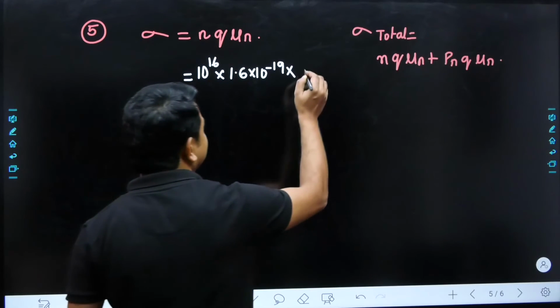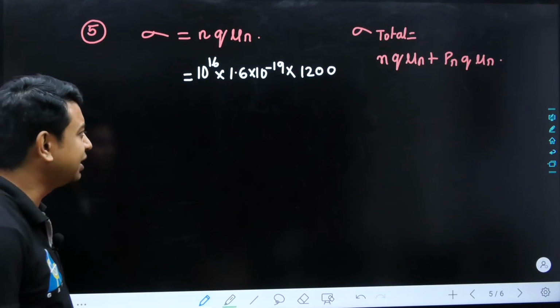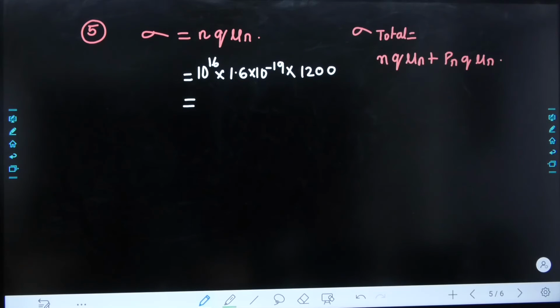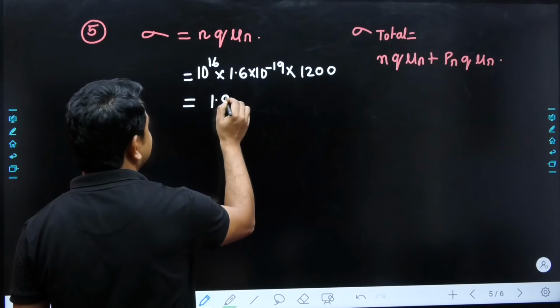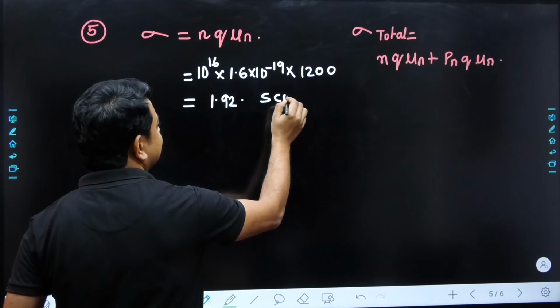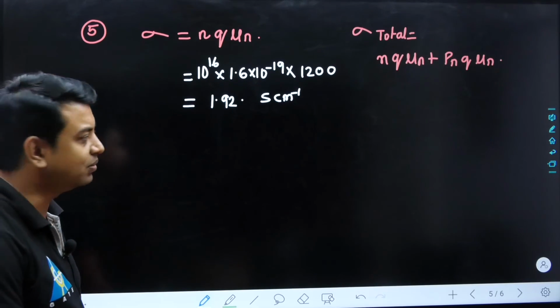So I would like to write here 1200 centimeter square per volt second. This will give one answer. I have already calculated the answer, and the answer is 1.92. So the unit is already given, that is Siemens per centimeter inverse.